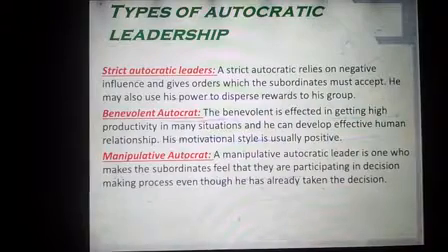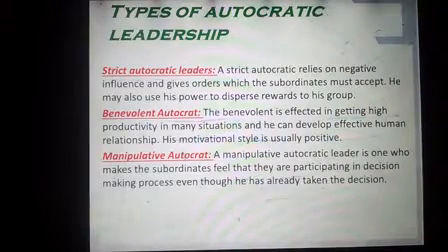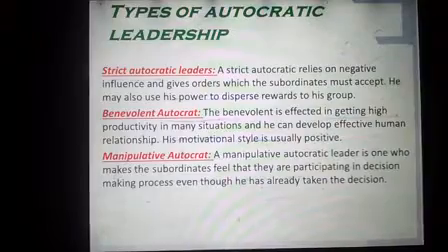Then you have benevolent autocrat. The benevolent autocrat is effective in getting high productivity in many situations, and he can develop effective human relationships. His motivational style is usually positive. Then you have manipulative autocrat. A manipulative autocrat leader is one who makes the subordinates feel that they are participating in the decision making process even though he has already taken the decision.